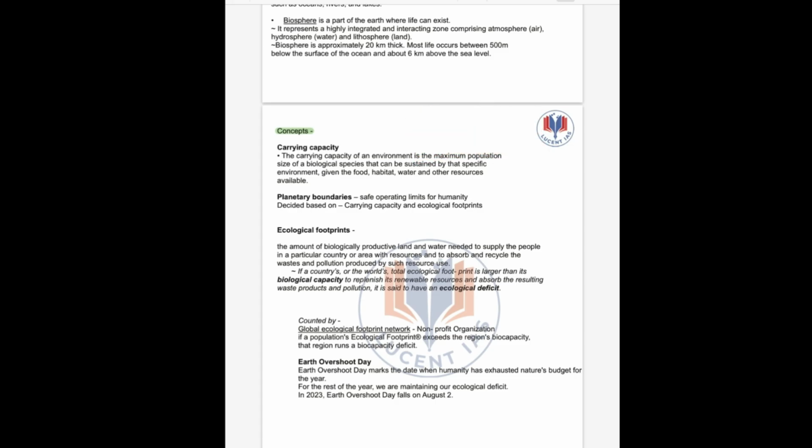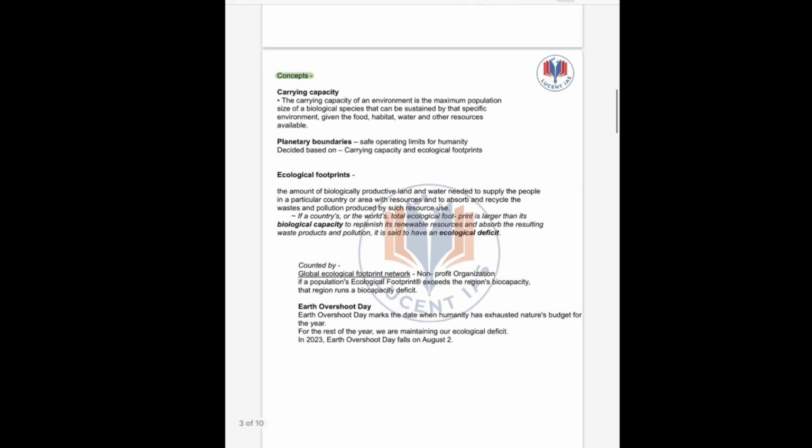Then what do planetary boundaries mean? The safe operating limits for humanity, meaning how much the planet can sustain, how much of the population or resources the planet can offer to us. It is decided on the basis of carrying capacity and ecological footprint. So let us see what is ecological footprint.